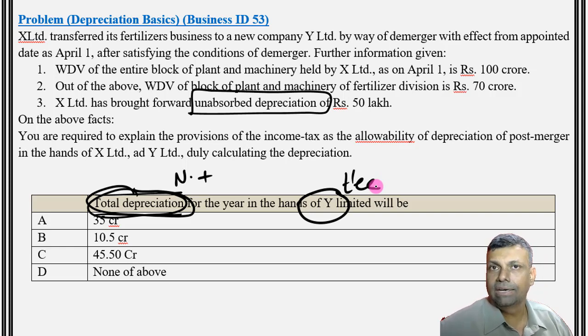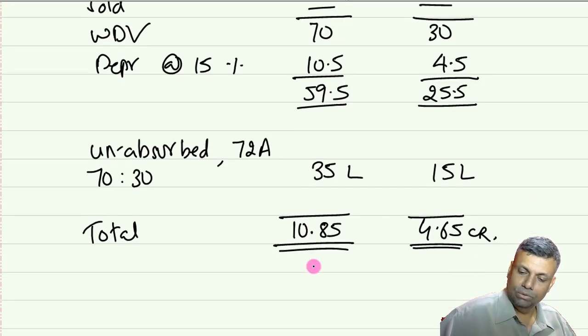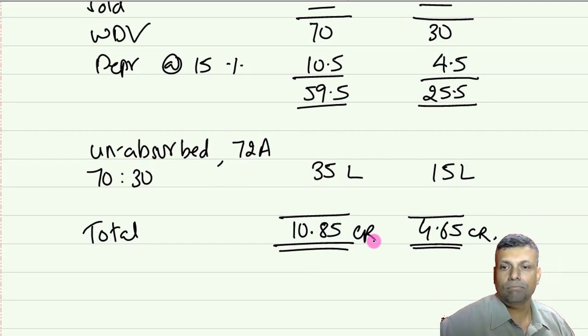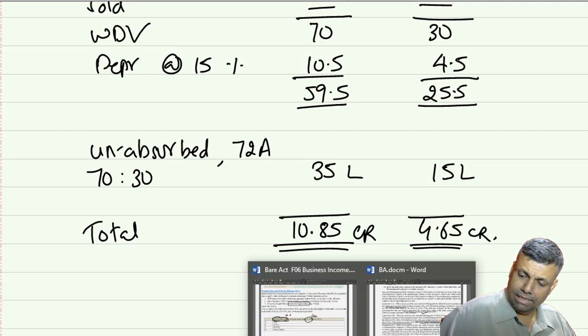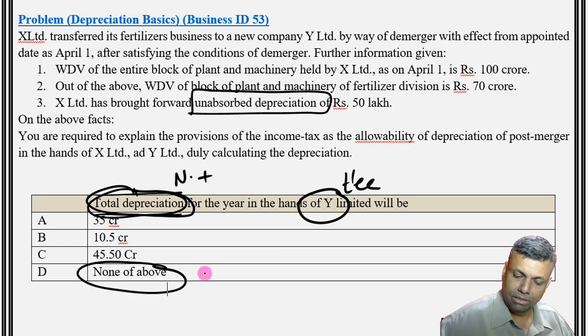I'm just trying to tell you the general interpretation. So the total figure that we should look for in this MCQ is 10.85 crores. This is the total figure we are looking for. Let's check whether we have it in the options. We don't have that, so the answer is going to be none of the above.